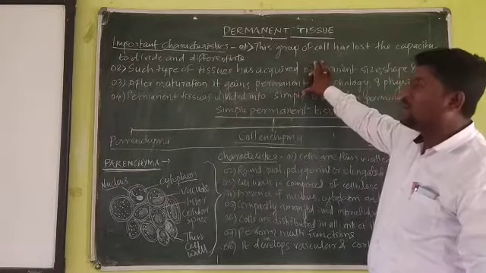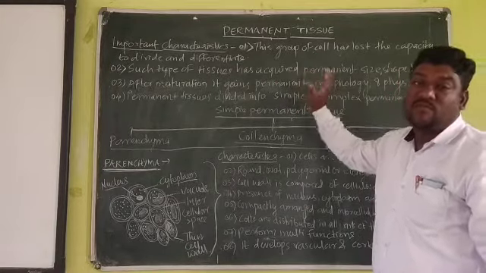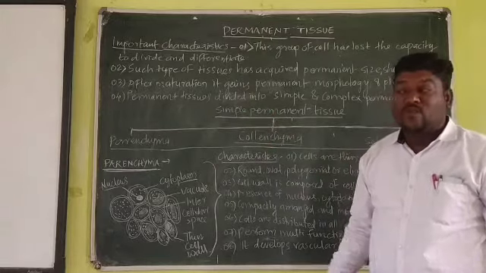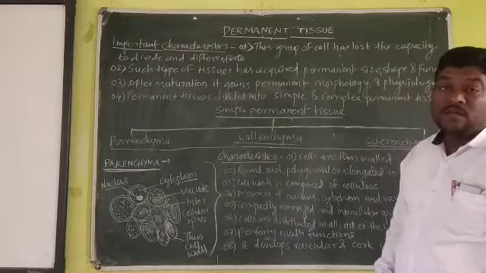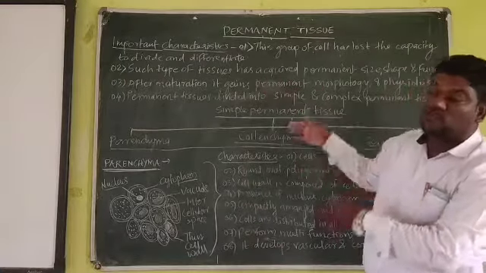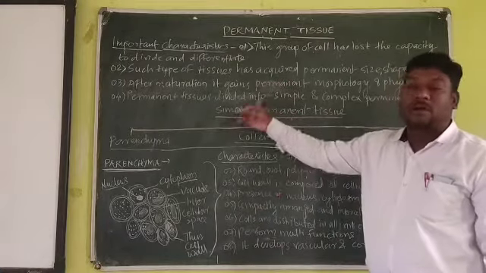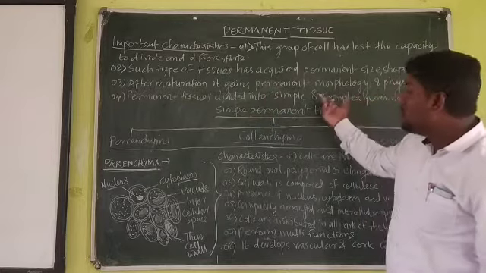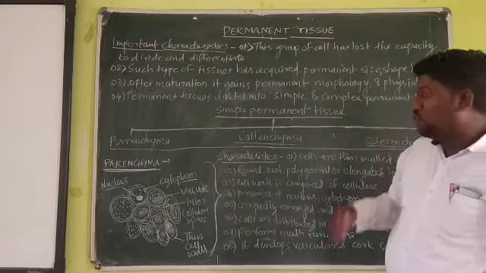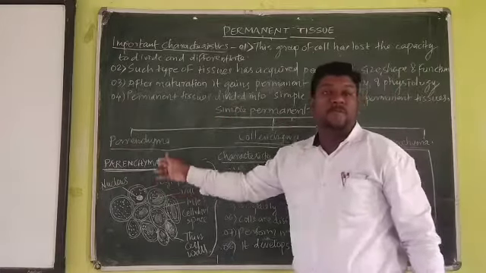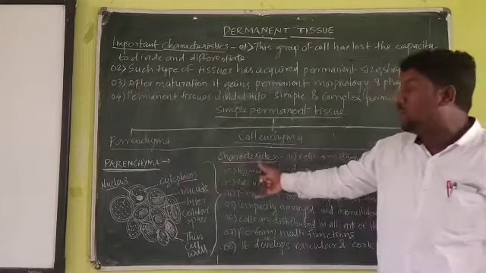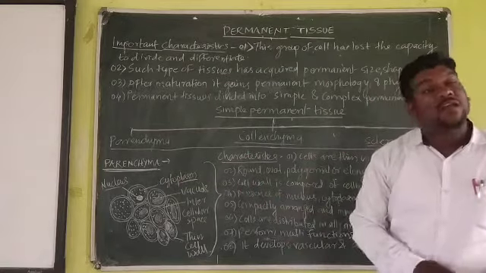So just mention all these 3 or 4 characteristics. Okay, if you have another question that what are the different types of permanent tissue, explain them. Then you have to move forward. Yes, permanent tissue can be divisible into simple permanent tissue and complex permanent tissue. Okay, simple permanent tissue is divisible again into 3 parts: parenchyma, collenchyma, and sclerenchyma.